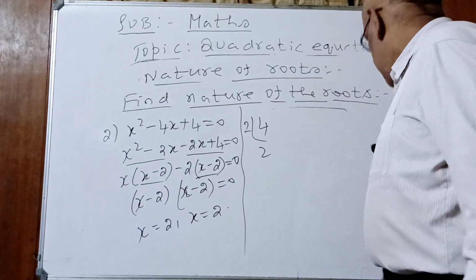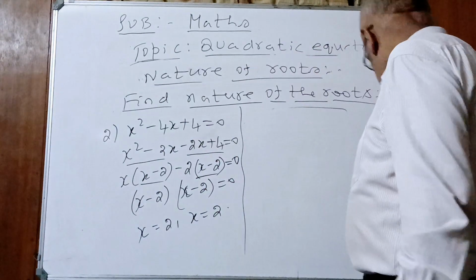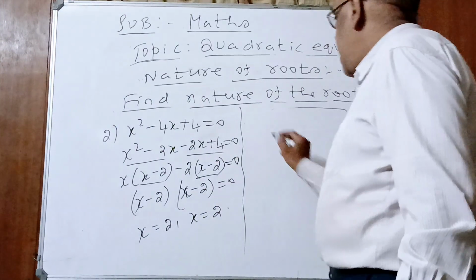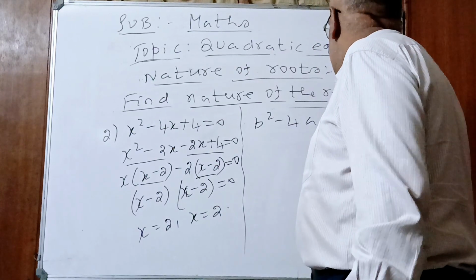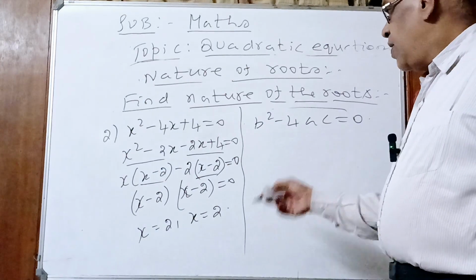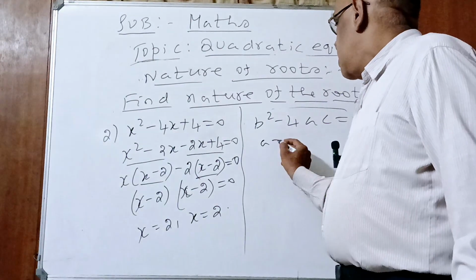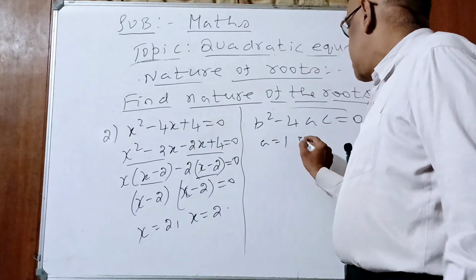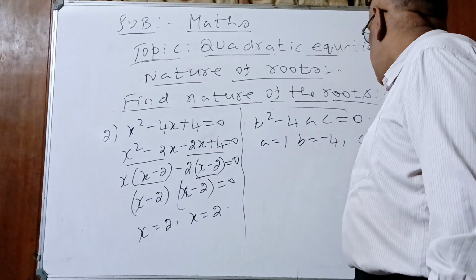What is the condition for this, children? Condition for roots are real and equal is what? B square minus 4AC is equal to 0. Roots are real and equal. This condition they will satisfy obviously. What is A value? 1. B value minus 4. C value 4.